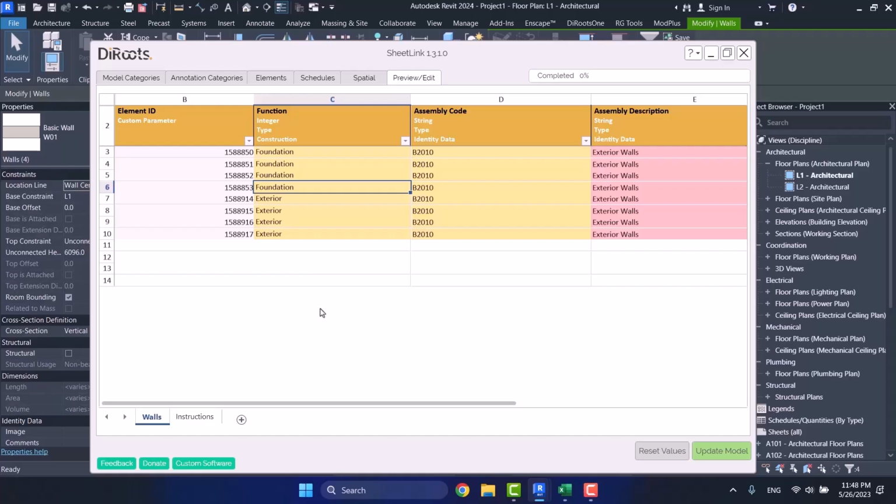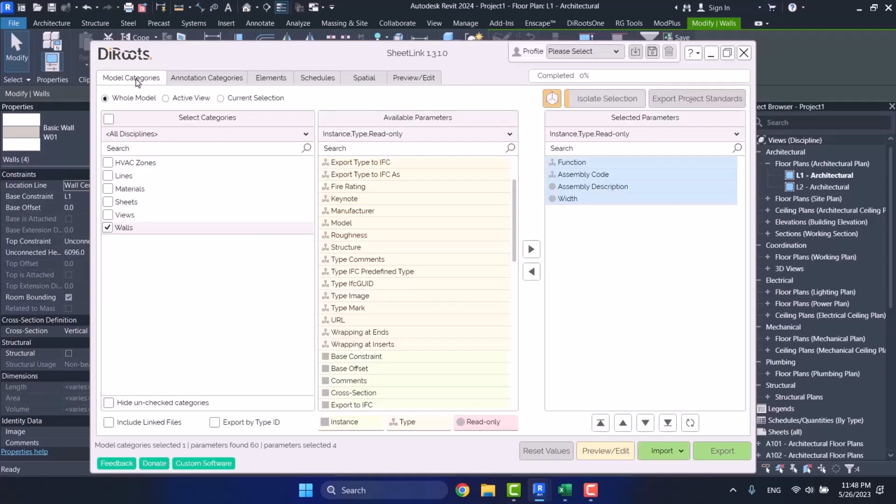Let me give you another point. In the previous section, we have some information here. And this information is what, when you stay on a parameter, it will show to you. See, the first one is name, that is fire rating here. It's parameter type that we talked about. For example, it is an instance or something else. Here it is type. One of them is data type, that shows the kind of type of the data. For example, it's a string or text. It is a text written.